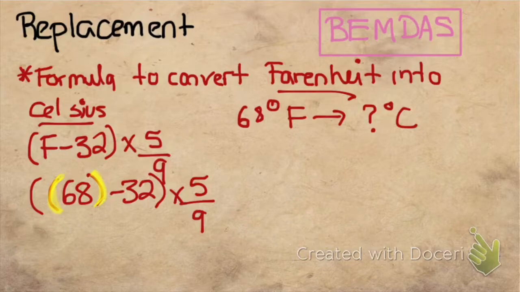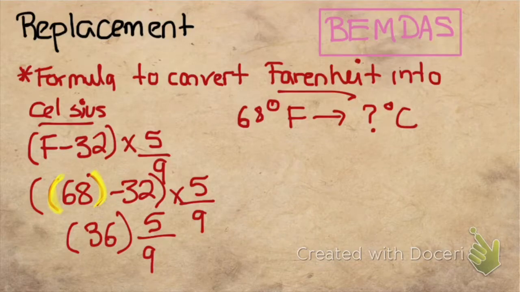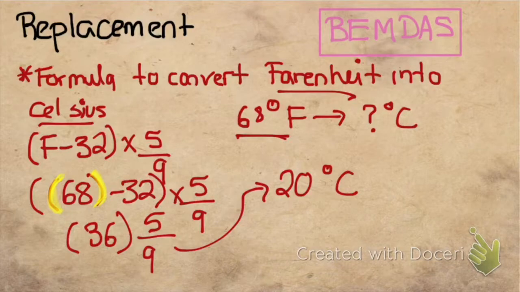Now let's talk about the order of operations, which I have helpfully put up here at the top. The first thing we're going to do is our brackets, and 68 minus 32 is just 36. I'm going to keep that in brackets because we are dealing with multiplication. When we multiply this by our fraction, which is not something you need to worry about right now, as long as you just worry about multiplying, 36 times 5/9 gives me 20. So 68 degrees Fahrenheit means 20 degrees Celsius, which helps me out because now I really know what the temperature is in my kind of language.